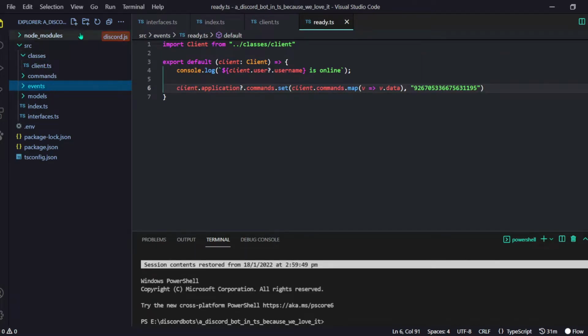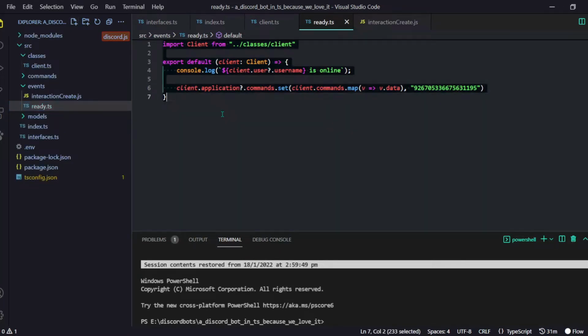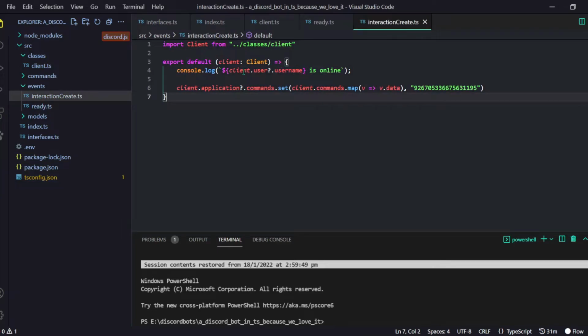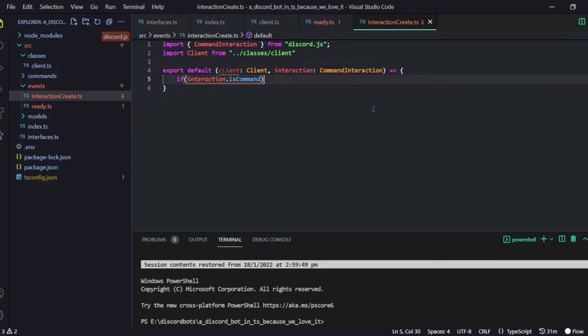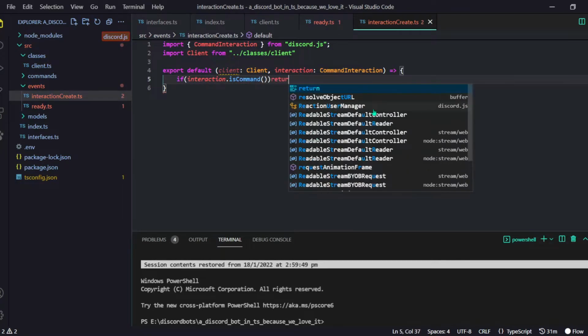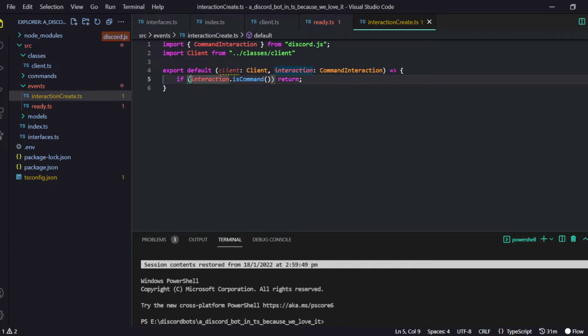So guys, everything is ready, and now let me make a simple interactionCreate handler. It will be ts, not js, my bad. Let me copy paste the same thing, and this time we will have client, comma, interaction as well. It will be a CommandInteraction, and let me do cool stuff. Wait for a second. If the thing is not a command, then we are just gonna return. First of all, if interaction is a command, and then add this exclamation mark, now it is inverted, and bang, we are done. That's all we have to do.